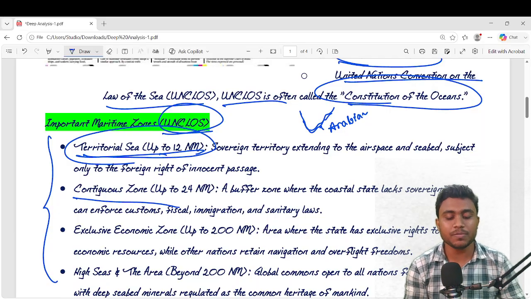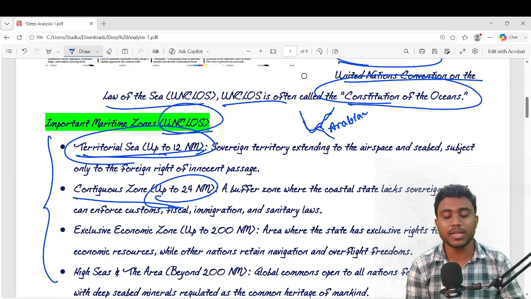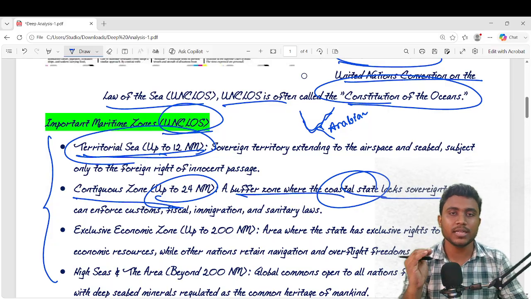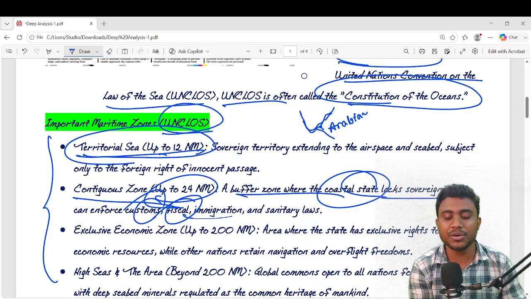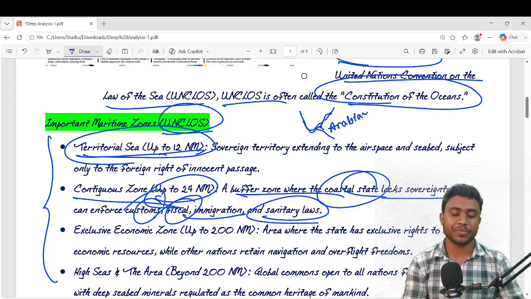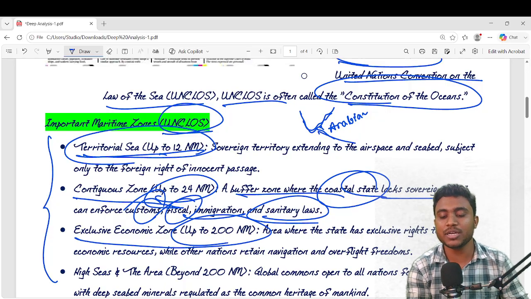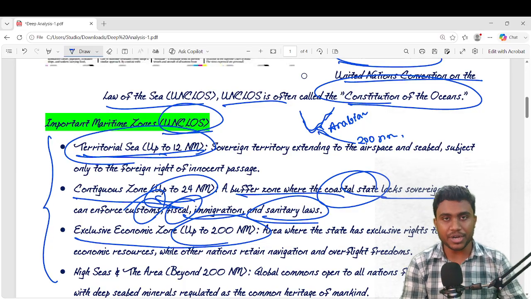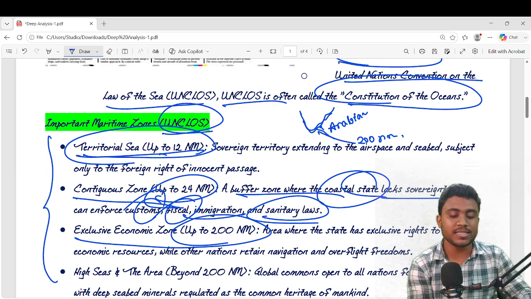And then the contiguous zone, that is 24 nautical miles. From here, 24 nautical miles is a buffer zone where the coastal state has limited sovereignty. There is a little effect on sovereignty, but we enforce customs, fiscal, immigration, and sanitary laws. And then the exclusive economic zone, up to 200 nautical miles, where you have no sovereignty over the water, but there are exclusive rights.